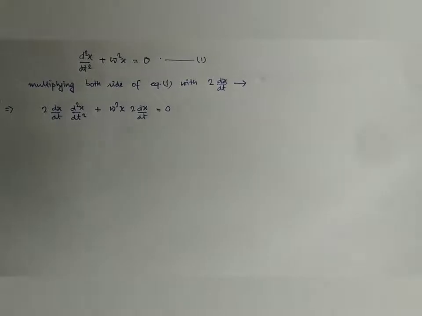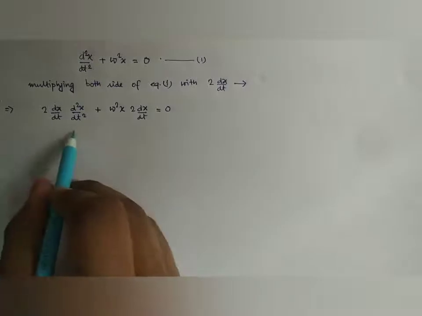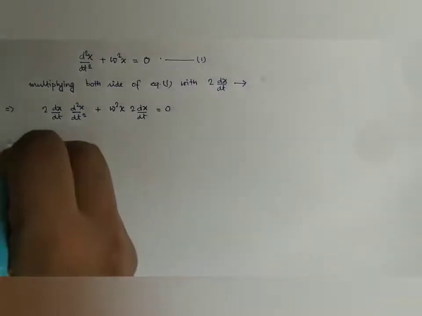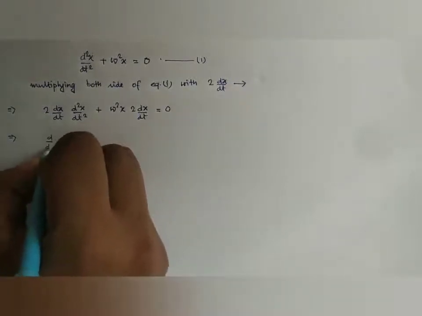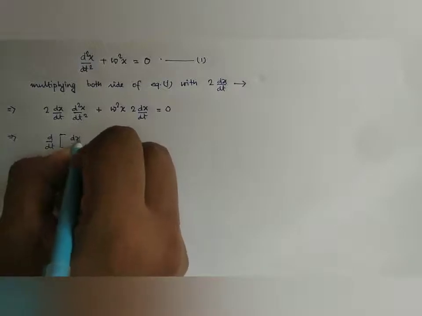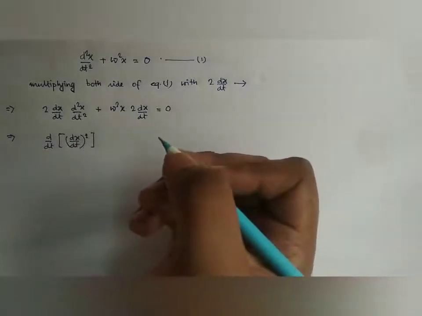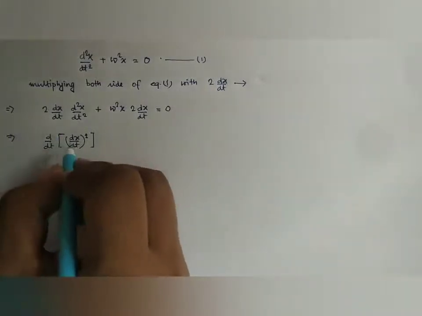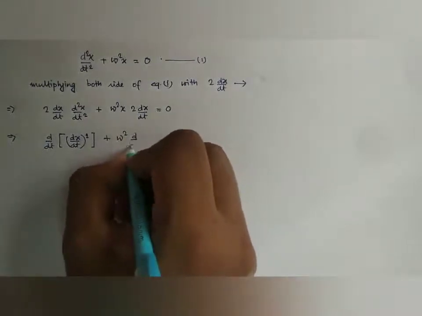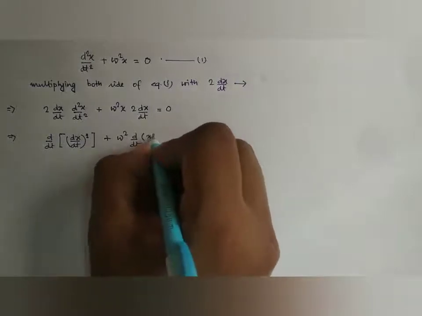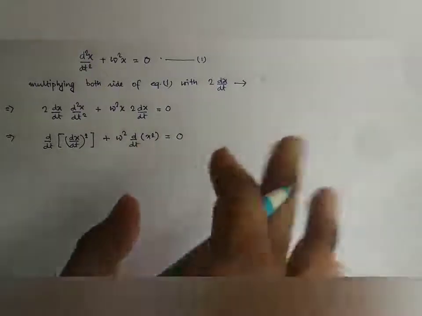Now our task is to rearrange this equation. We want to rearrange these two terms. The first can be written as d/dt of (dx/dt) whole square. Look here, it is 2 dx/dt times d2x/dt2. Then omega square is a constant, so we can write the second as d/dt of omega square x square, which is 2 omega square x dx/dt.